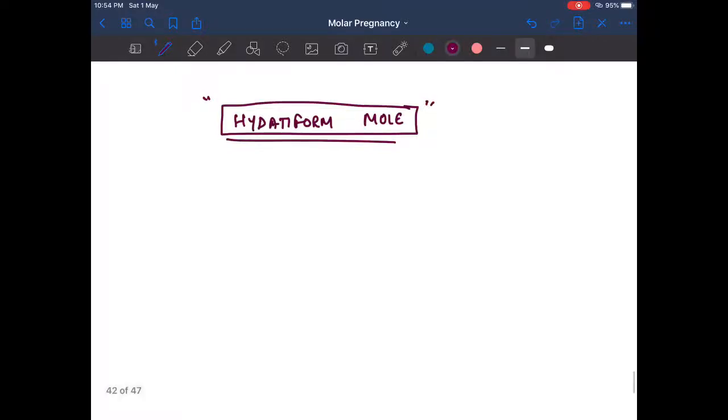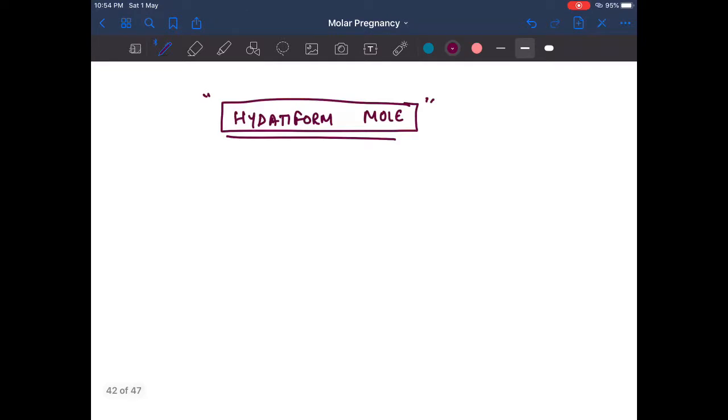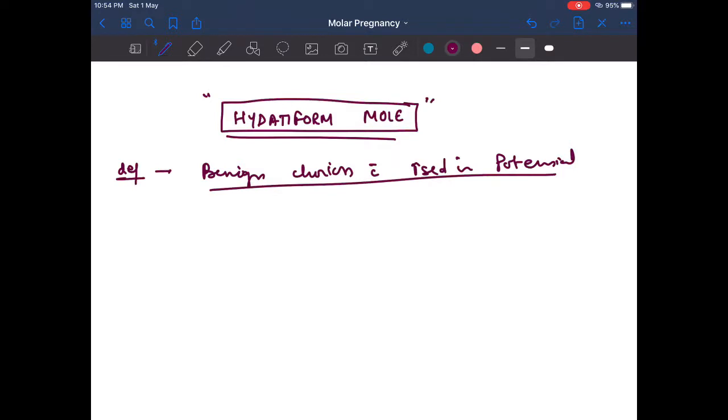Today we will learn about H mole, or hydatidiform mole. First of all, the definition: it is a benign disease of the chorion with increased malignant potential. It occurs most commonly in the Asian population. So let's talk about the risk factors.